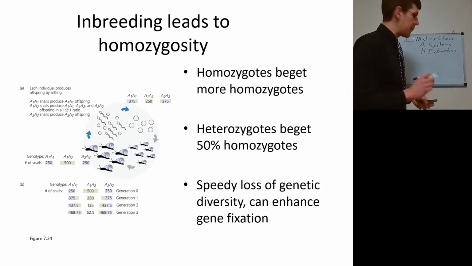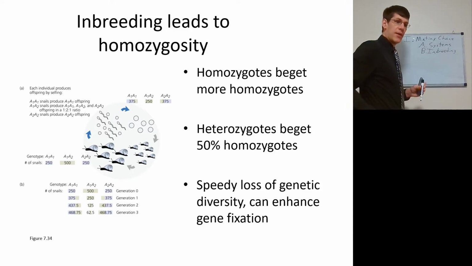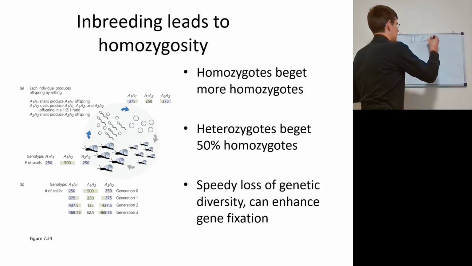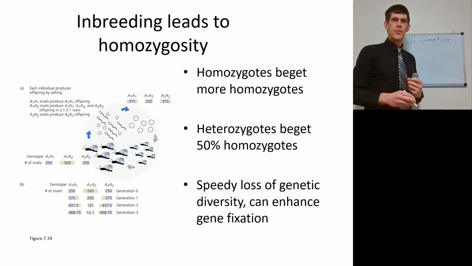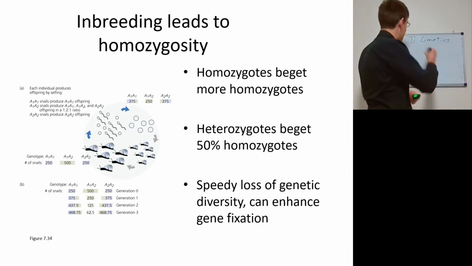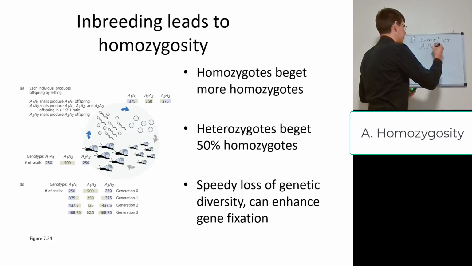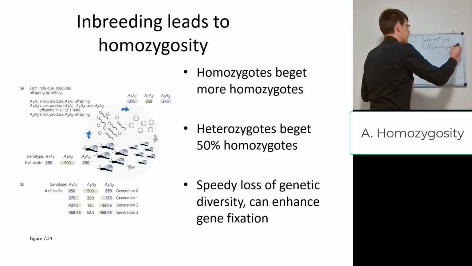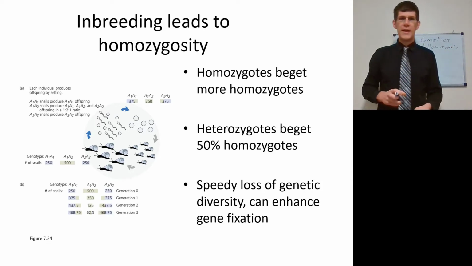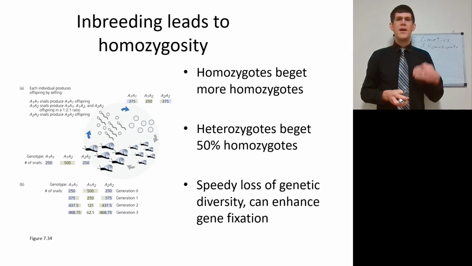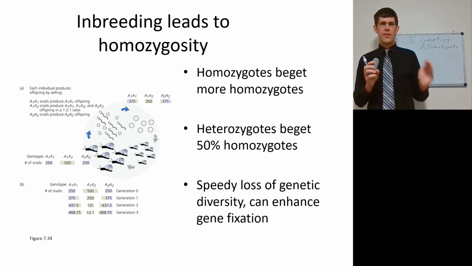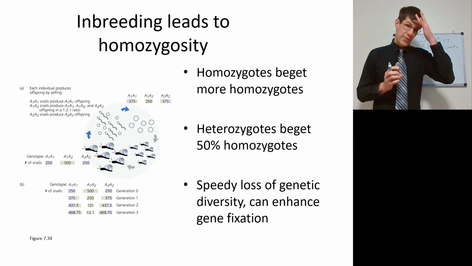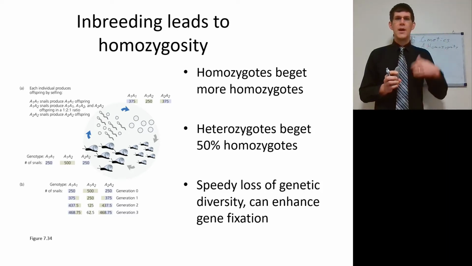But what does it lead to? Well, let's talk about genetics and the genetics of inbreeding. One thing it's going to lead to is homozygosity. So let's say we had a bunch of heterozygotes. We're going to start with heterozygous organisms, but homozygotes will only mate with homozygotes. So that is already a type of assortative mating. If homozygotes specifically mate with homozygotes, or let's just say all these organisms mate with self or very close relatives, okay? Homozygotes mating with themselves or mating with other close relatives will beget more homozygotes.